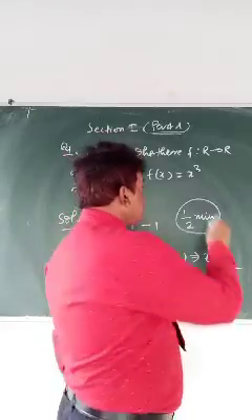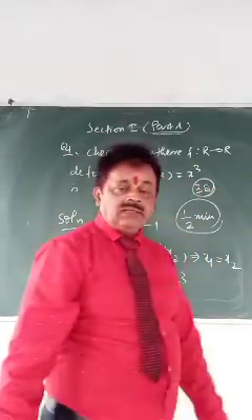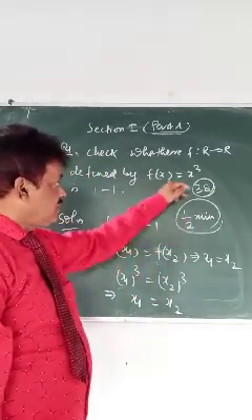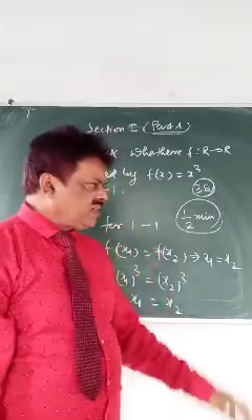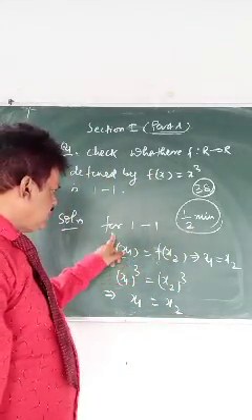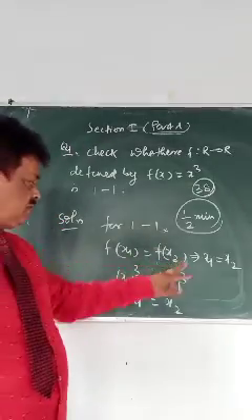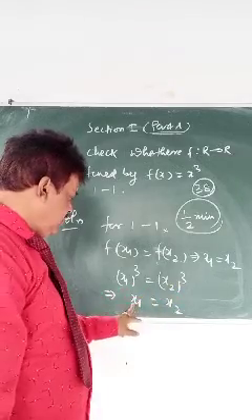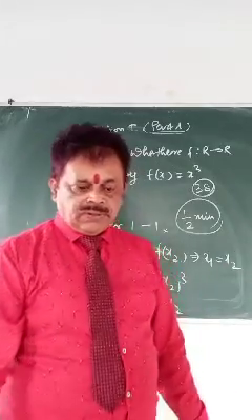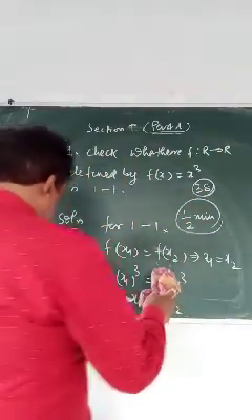There are 38 questions together. You have to answer 38 questions in 3 hours, so you cannot spend more time on this type of question. Maximum half a minute, because you know what one-one is. Directly write f(x1) equals f(x2) implies x1 is equal to x2, which is required to prove. Okay. Then see another question.